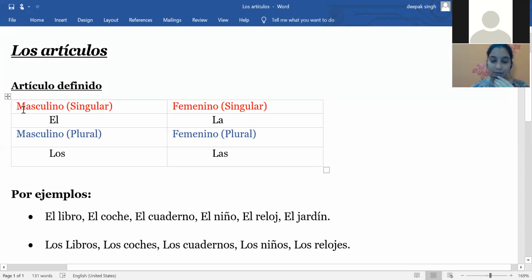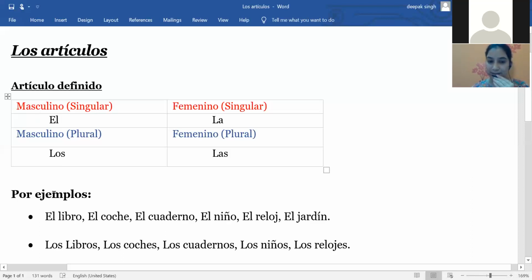Okay, so now let's start with the first one. First we are going to start with the masculine singular noun, masculino singular, and we use el. We use the article el, which means the, the definite article. So for the masculine singular noun, we have to use el, E-L, and the meaning is basically the. We use this article with the masculine singular noun.